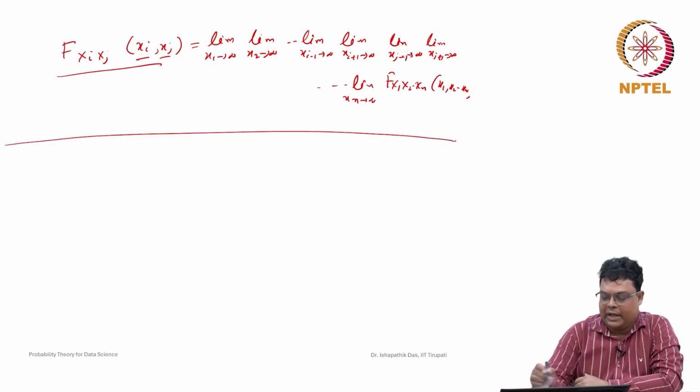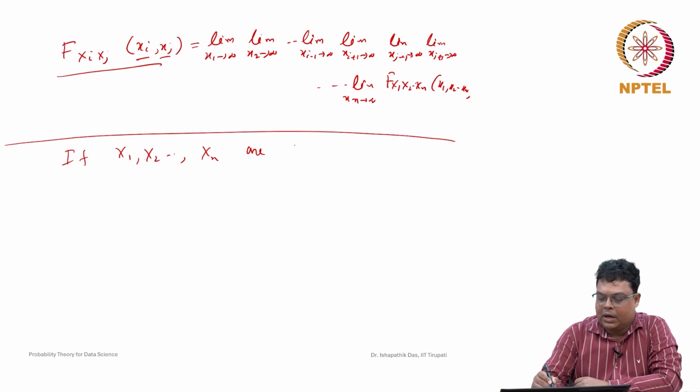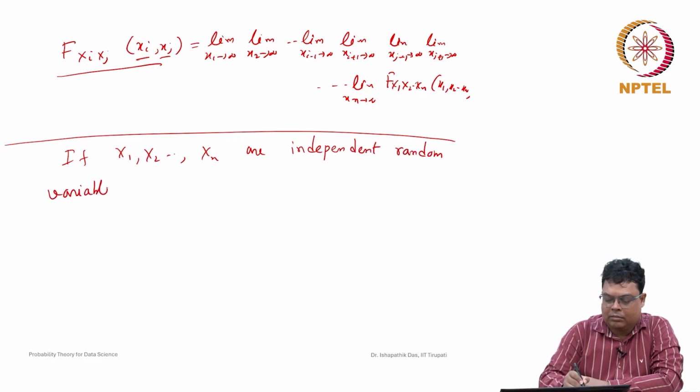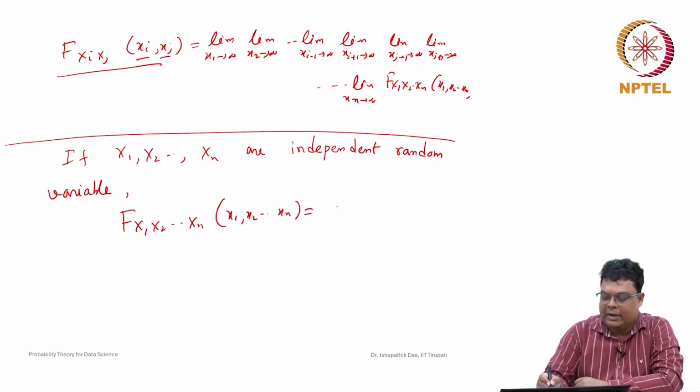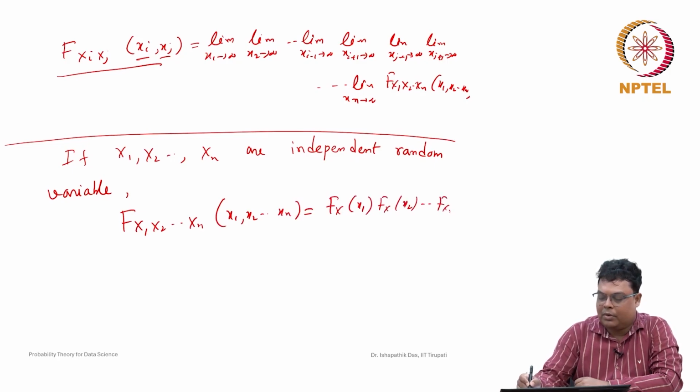Here also, if x1, x2, up to xn are independent random variables, then the joint cumulative distribution function F of x1, x2, up to xn can be written as the product of their marginals, F of x1 times F of x2 up to F of xn.